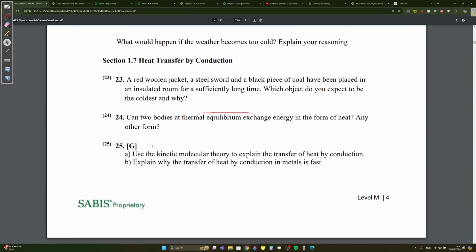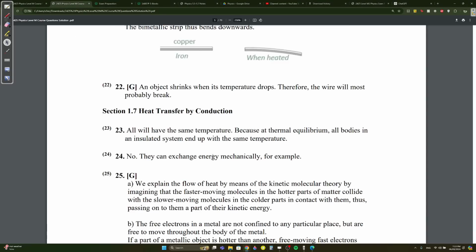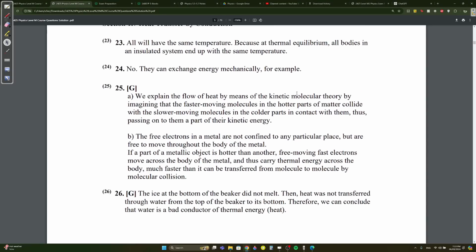Use the kinetic molecular theory to explain the transfer of heat by conduction. What did we say? We explained the flow of heat by means of the kinetic molecular theory, by imagining the faster moving molecules in the hotter parts of the matter collide with the slower moving molecules in the colder parts. They collide with them, thus passing on to them a part of their kinetic energy. Okay.